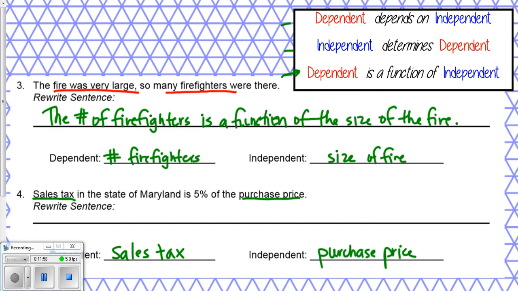Okay, so now we have to pick a statement. Let's try determines. Okay, with determines, independent needs to come first. So I just look at what I just wrote. Independent is purchase price. I'm going to say the purchase price determines the sales tax. Okay? Always really helpful to figure out what the variables are first and then try to put them into one of those statements. So 2 more problems.